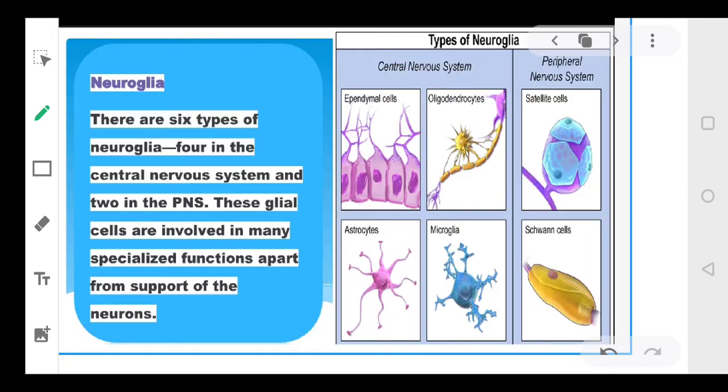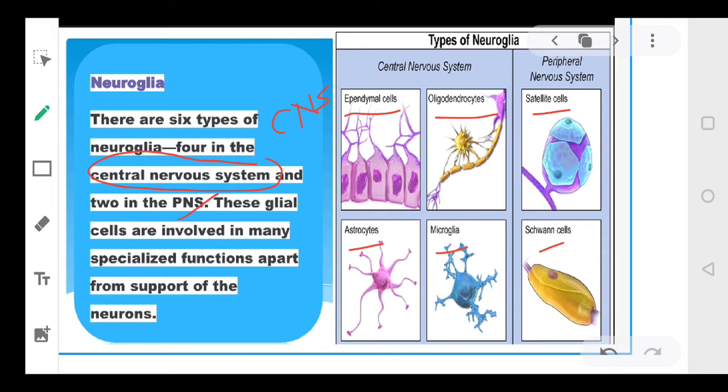Now coming to the different types of neuroglia. There are 6 different types of neuroglia present in the nervous system, in the central nervous system, which is called CNS, and the peripheral nervous system, which is called PNS. That is: ependymal cells, oligodendrocytes, astrocytes, microglia, satellite cells and the Schwann cells.